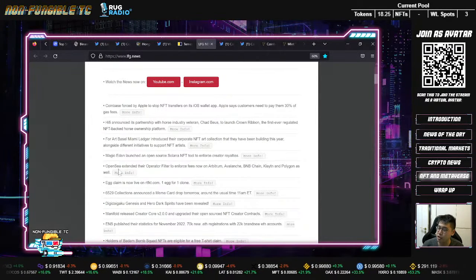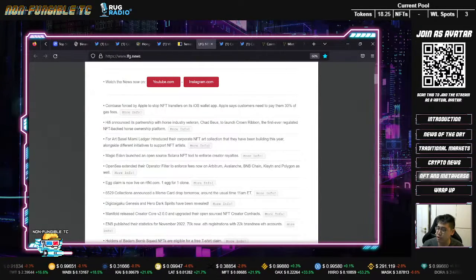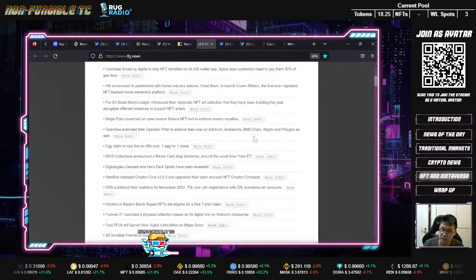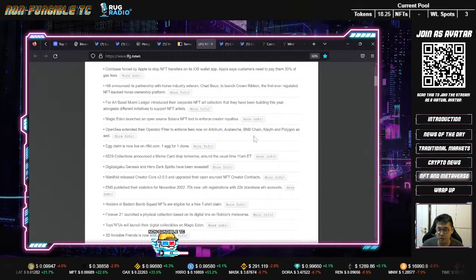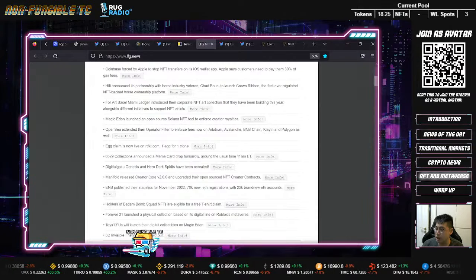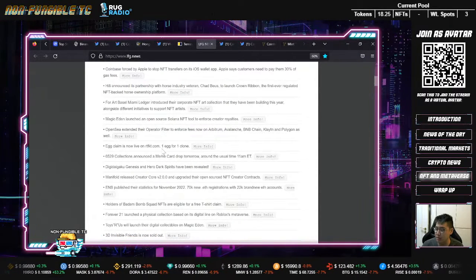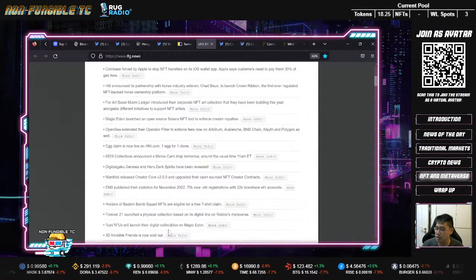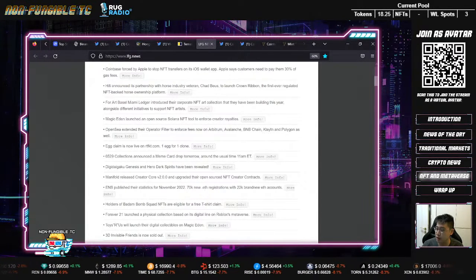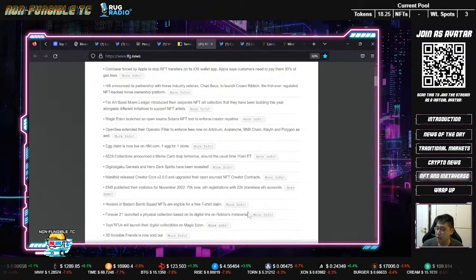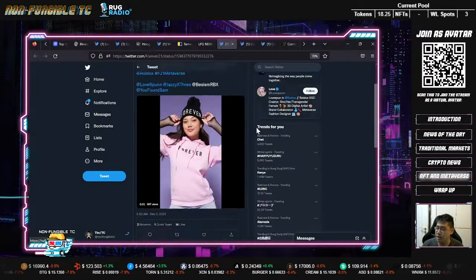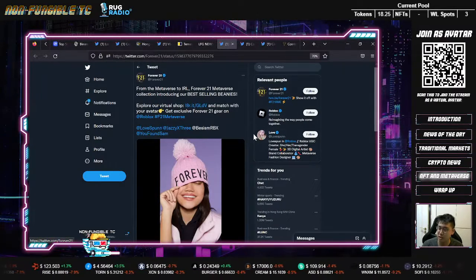Another big one. Magic Eden launches an open source Solana NFT tool to enforce creator royalties. So now it seems like marketplaces from zero royalties is now pivoting to enforce royalty, right? So yeah, I think that's pretty much it. It claimed life, so CloneX can claim their eggs. Toys R Us are launching their digital collectibles on Magic Eden. Forever 21 launched a physical collection based on a digital line on Roblox Metaverse, right? So yeah, it seems like fashion brands are definitely pivoting to connecting with Gen Z, right?